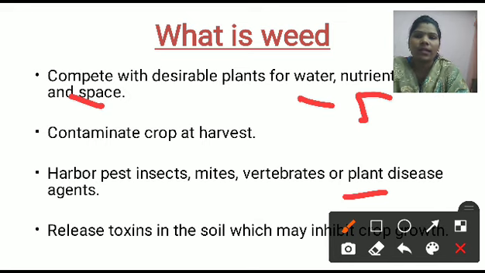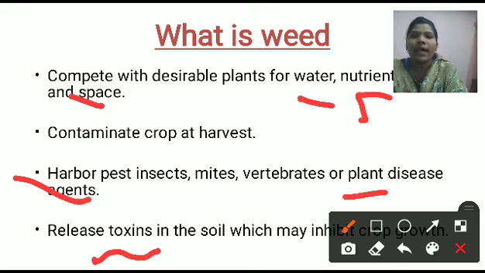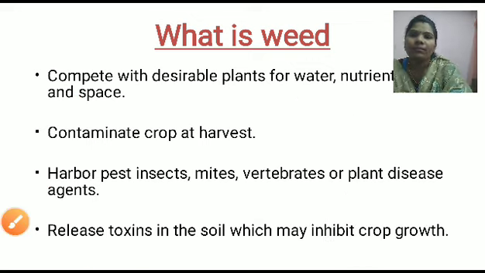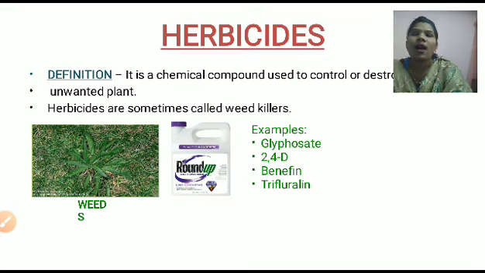Another reason is that weeds release some toxins in the soil, which inhibit our desirable growth, so we have to kill the weeds in our crop. The chemical useful for killing weeds is called a herbicide.